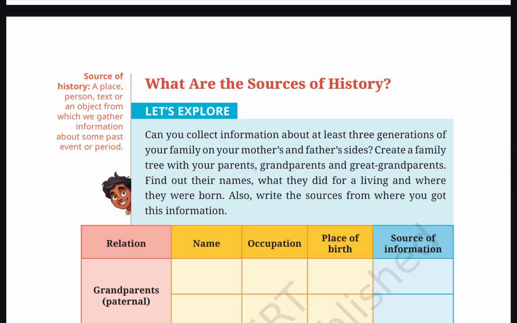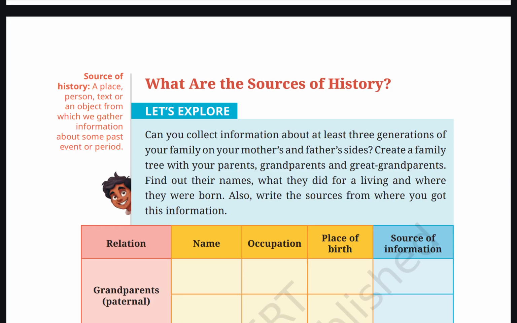What are the sources of history? Sources of history: a place, person, text, or an object from which we gather information about some past event or period. Let's explore. Can we collect information on at least three generations of your family on mother's and father's side?